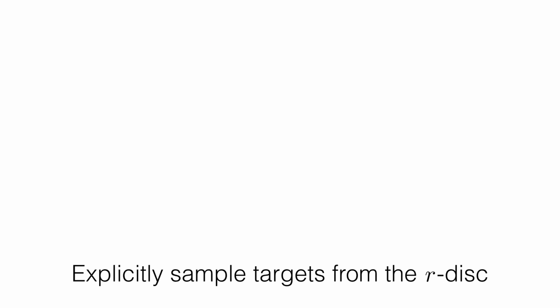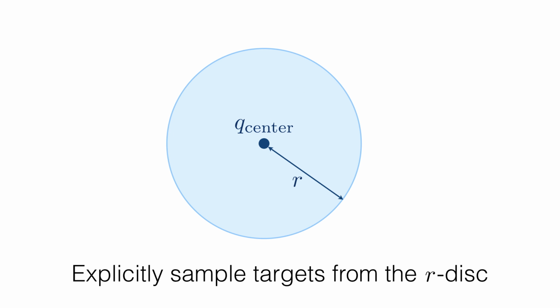We implement a sampling method which explicitly samples object poses in the belief state from within an R-disk defined for each object. To do this sampling, we first sample a center for the disk. Then we sample object poses from a radius R around this center point. We do this for each movable object in the scene to create our final belief state.